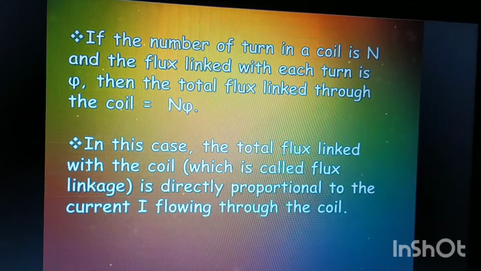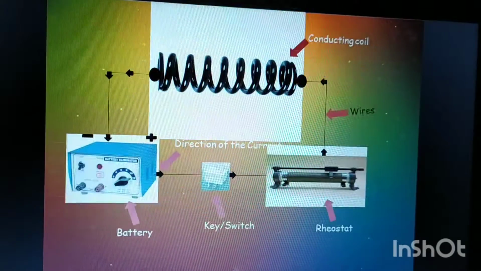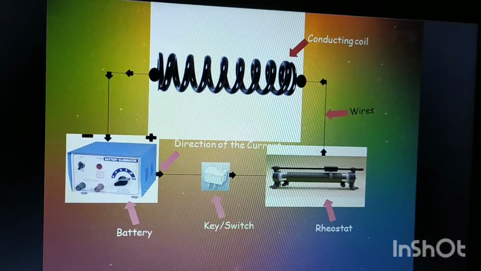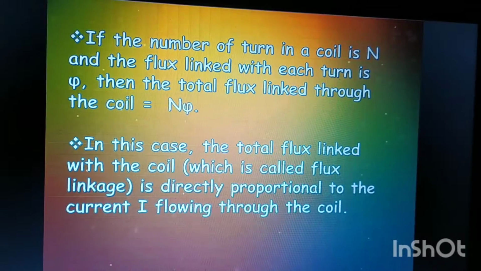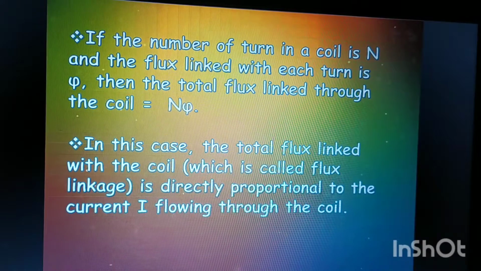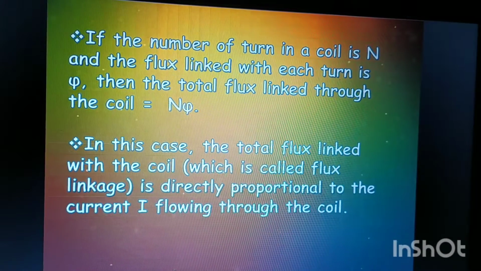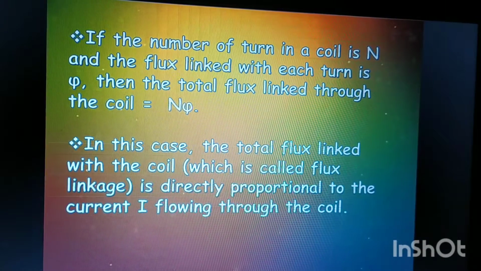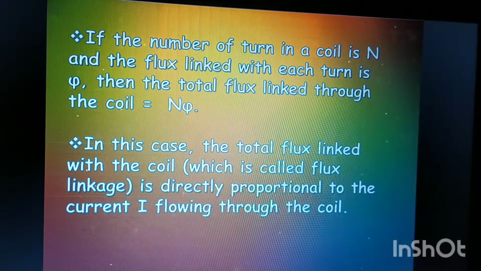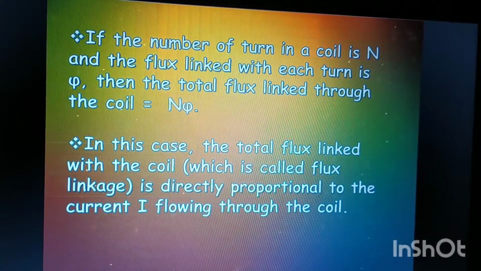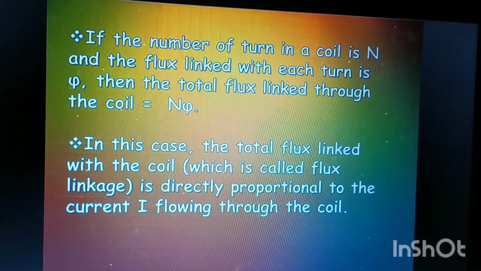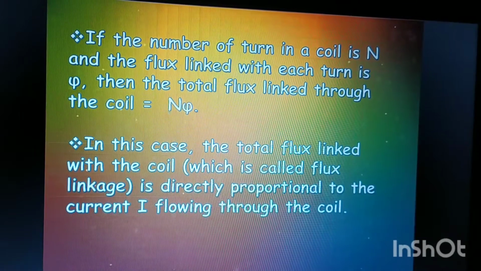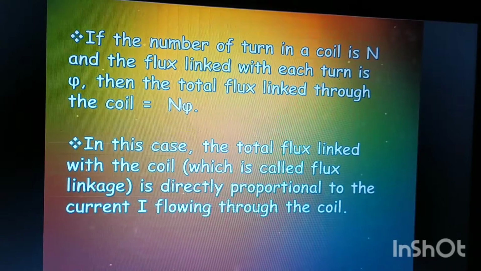As you can see, this coil has some number of turns. We can assume the number of turns in the coil to be N, and the flux linked with each turn to be phi. What will be the total flux linked through the whole coil? N turns and phi flux associated with each turn, so the total flux linked with the whole coil is N phi.